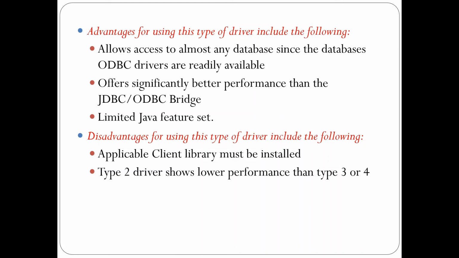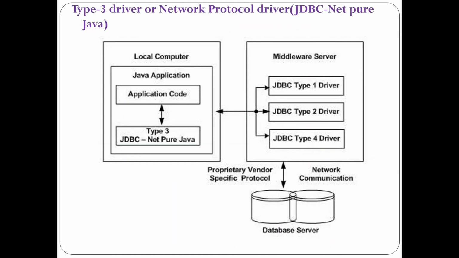Still it is a disadvantage compared to type 3 and type 4 because of the limited Java feature set. The disadvantage for using this type of driver is that the client library must be installed, and type 2 driver shows lower performance compared to type 3 and type 4.